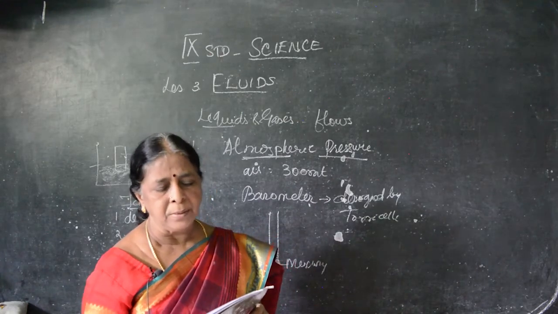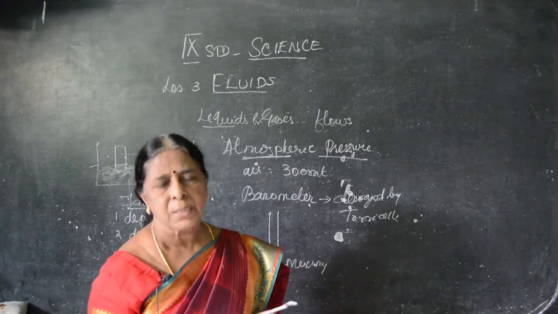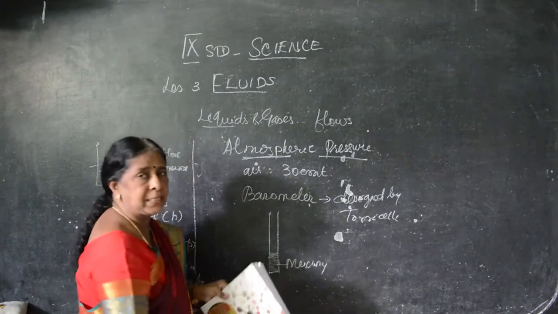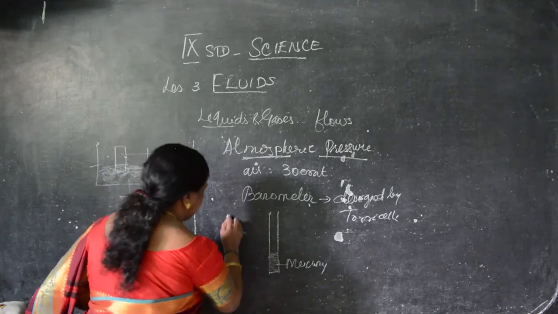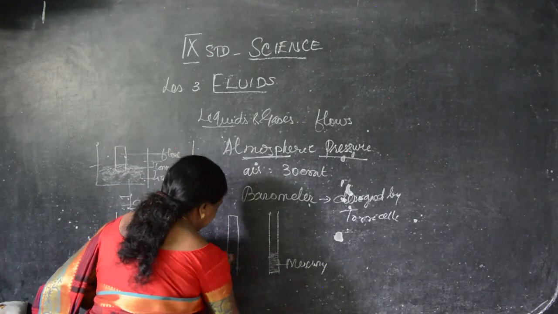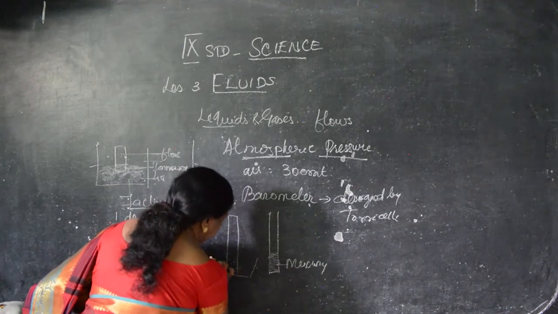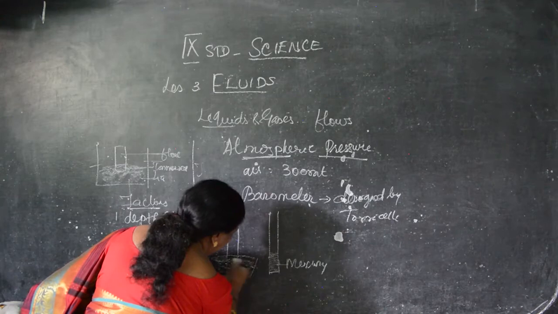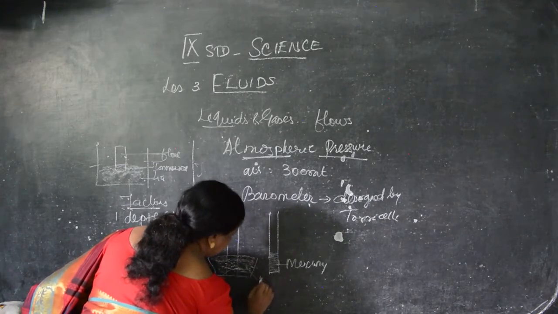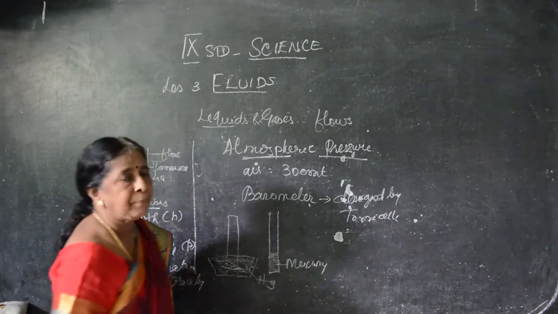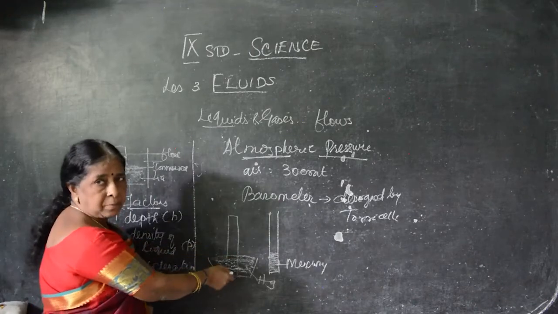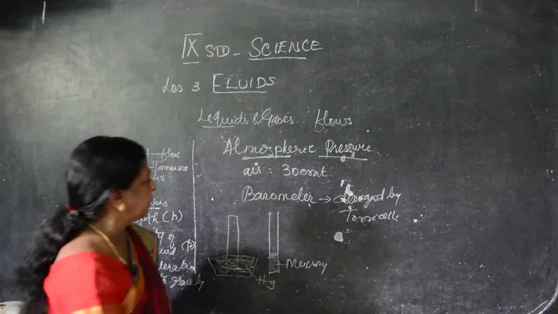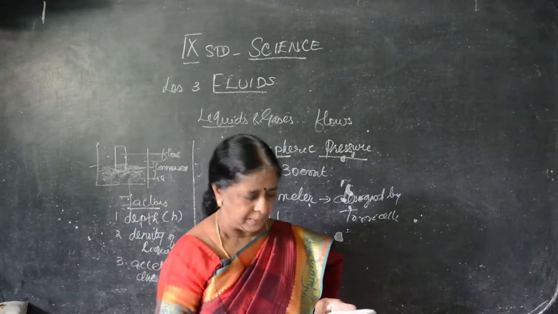This is the barometer. One side is closed, the other side is kept open. The open side is upside down. One side is closed, the other side is kept open. We are making it like this. Here is the trough. What is in the trough? Mercury. The open end is kept in mercury. What's the formula of mercury? Hg. So the tube is inserted into the mercury, and due to the pressure, mercury rises into the barometer.